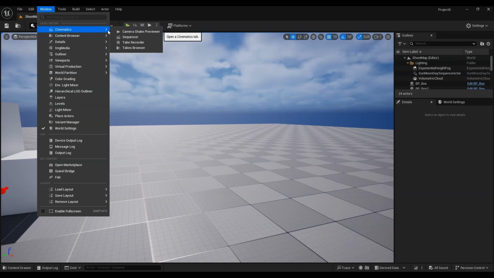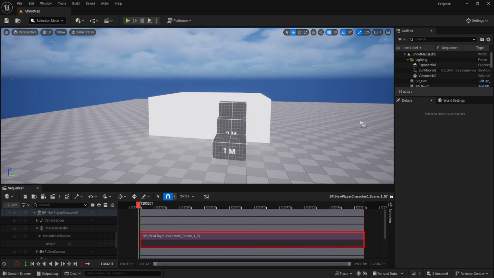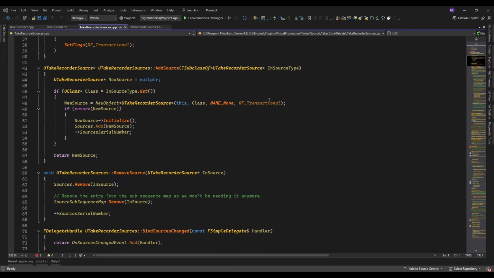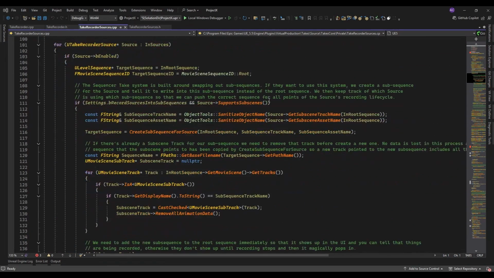Yet my mind kept going back to the Take Recorder. The Take Recorder only records the character transform, a character animation track, and the camera of the player. If only I knew how to record the animation of the character. I poked around the source code of the Take Recorder just to find myself running into different rabbit holes.